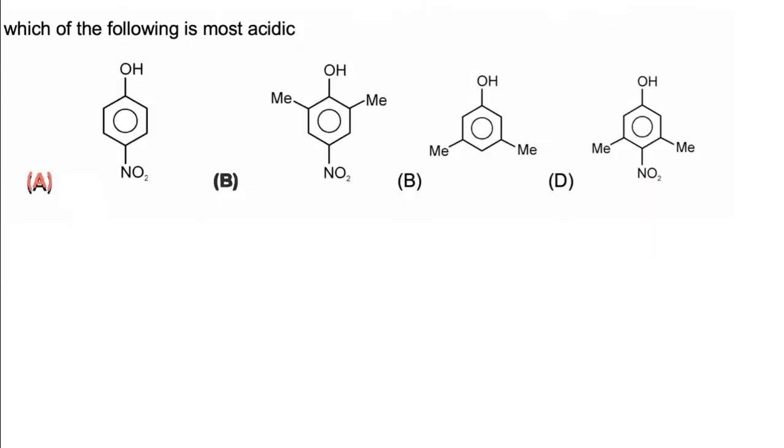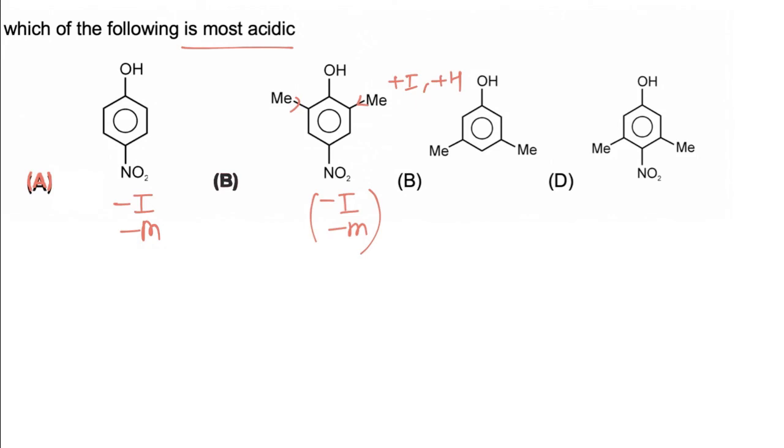In this question we have to identify which of the following is most acidic. Now if electron withdrawing groups are present, they will increase acidic strength of phenol. In first case NO2 is having minus I and minus M effect. In second case NO2 is present at para position, so it will have minus I and minus M effect. So these two are electron withdrawing effects and they will increase acidic strength. Now along with it Me is present. This Me is having plus I and plus H effect. These two will decrease acidic strength.